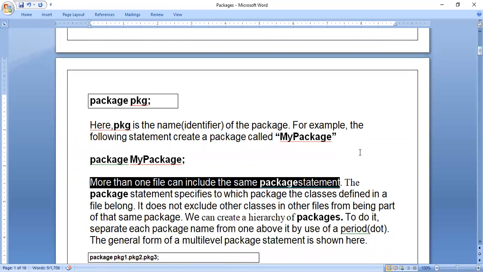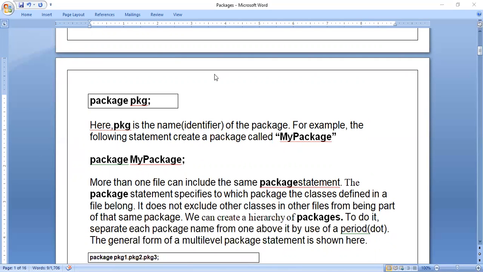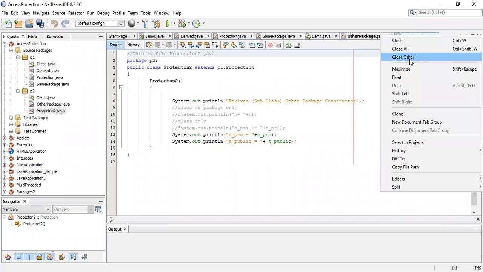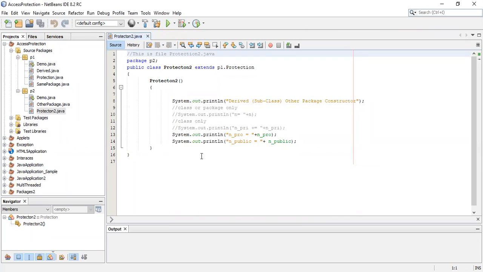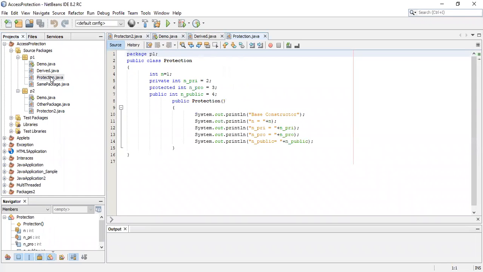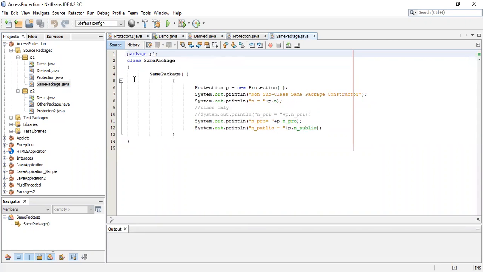More than one file can include the same package statement means, for example, just now we saw, if I have stored more than one file in one folder. In the P1 folder, if you look at the left side of this editor, I have stored 4 files. Like in demo.java I have written package P1, derivative.java package P1, production.java package P1, same package.java package P1. Why have I written the same package statement in all the files? Because all the files are present in package P1.